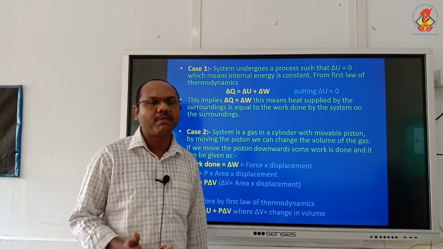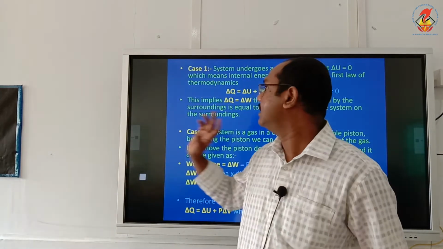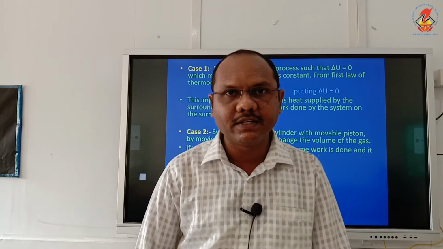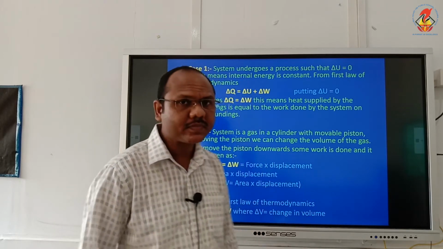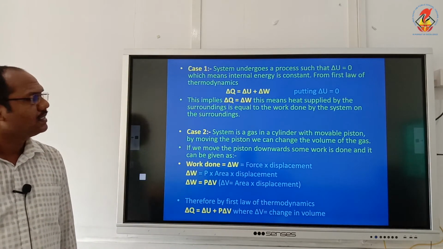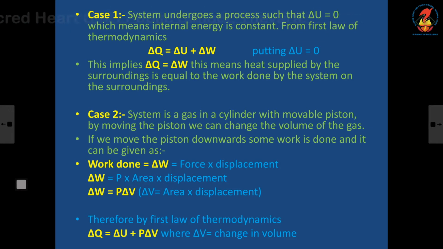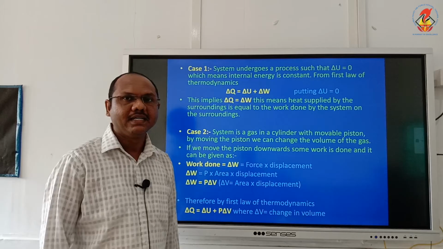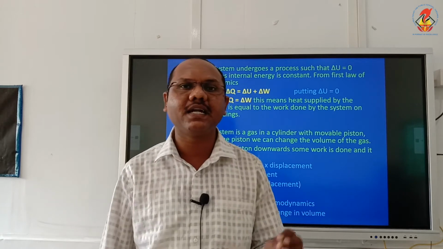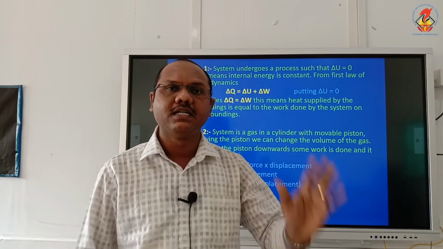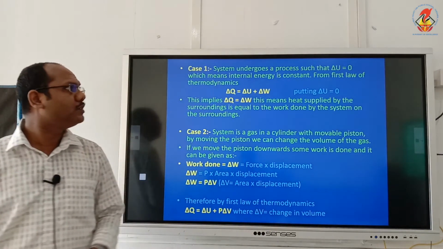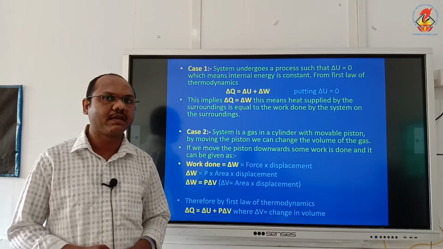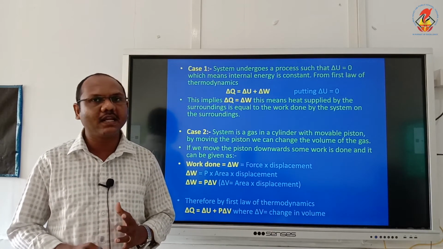Now I am mentioning two cases here regarding the first law. So let us see one by one. In case 1, imagine a system is undergoing a process such that delta U is equal to 0. There is no change in the internal energy. Imagine, think about a process like that. There is no change in the internal energy, which means the internal energy of the system remains constant.